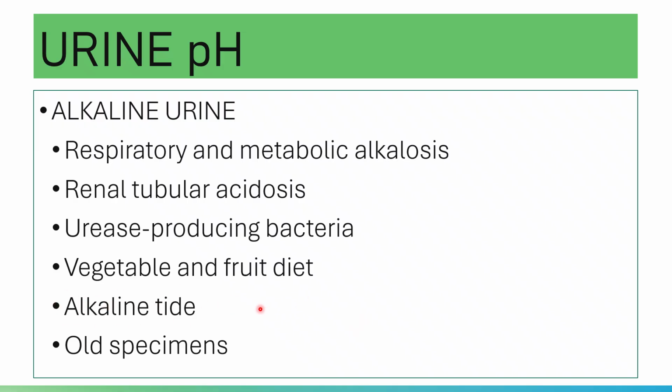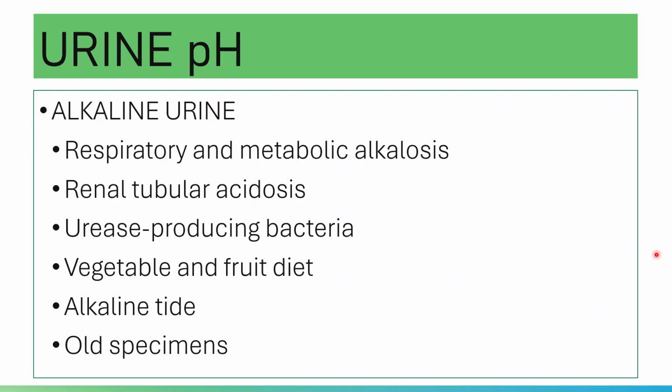What will your body do in this case if there is an increase in the pH in the system? It needs to correct it, which is why it will release bicarbonate ions. And yes, you have old specimens. All specimens that are not preserved have an alkaline pH.